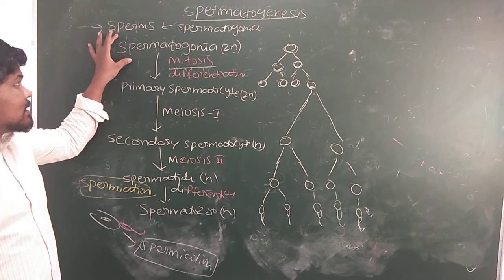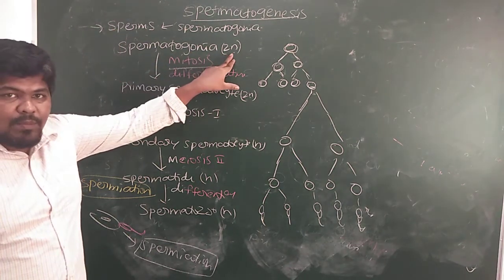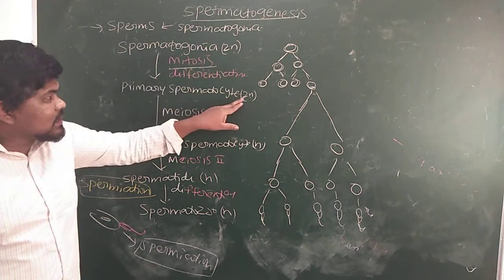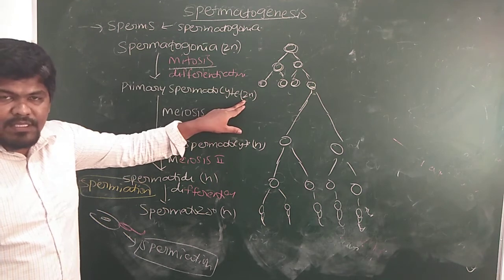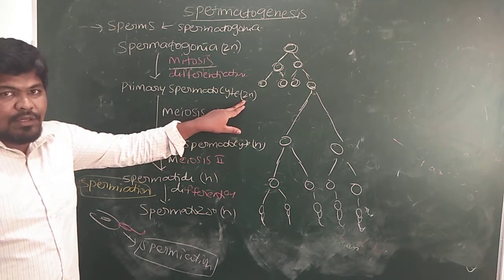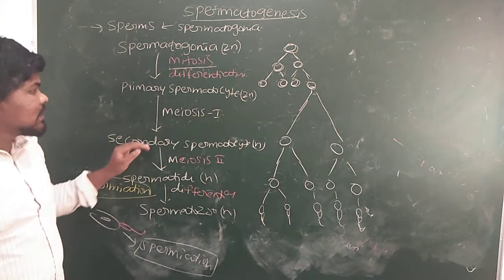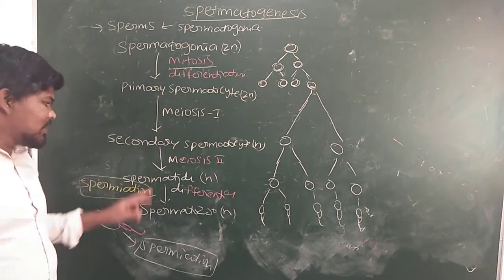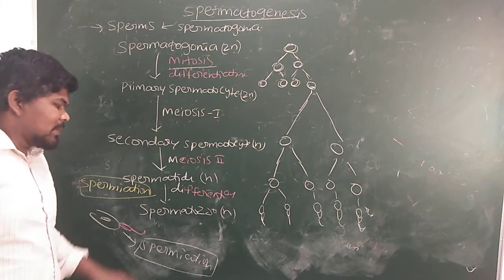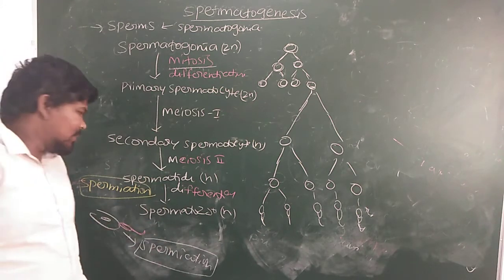Here, the spermatogonia is in diploid condition. Primary spermatocyte is in diploid condition. Diploid means which contain 23 pairs of chromosomes. After that, the secondary spermatocyte is haploid. Spermatids are also haploid, and spermatozoa or sperm is haploid.